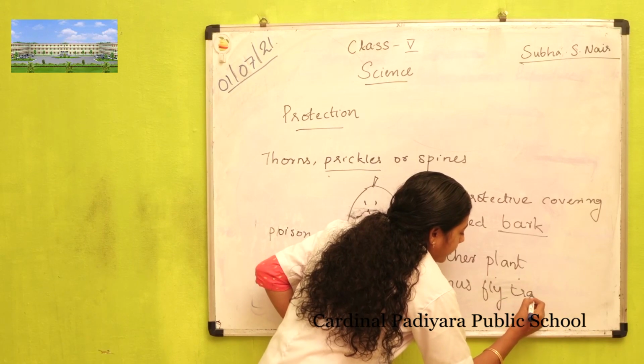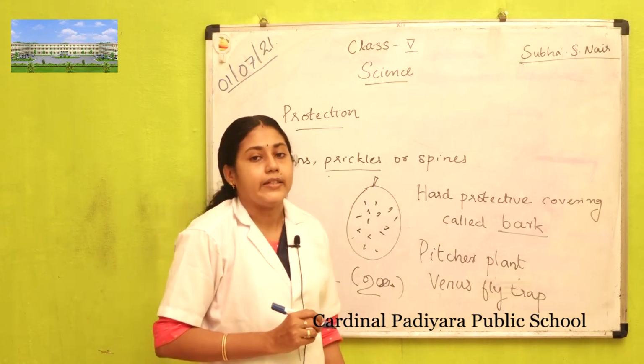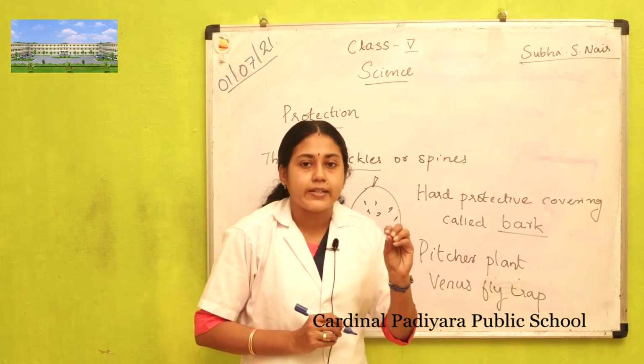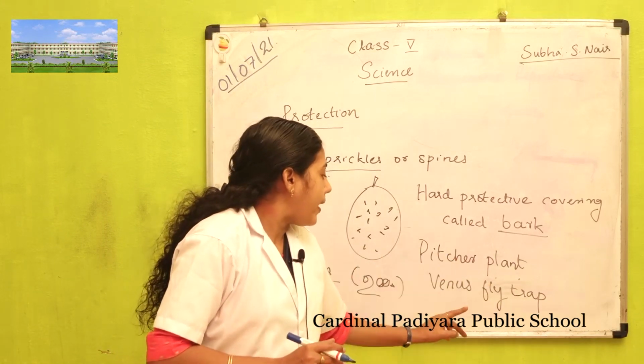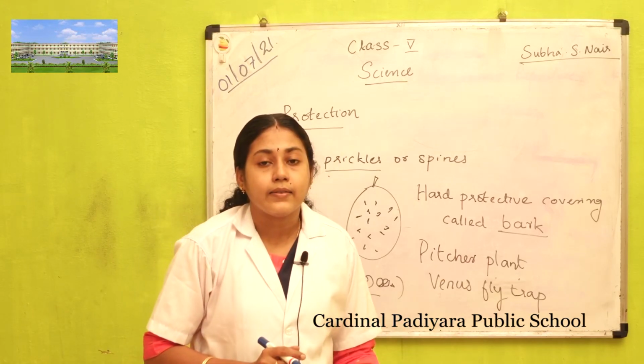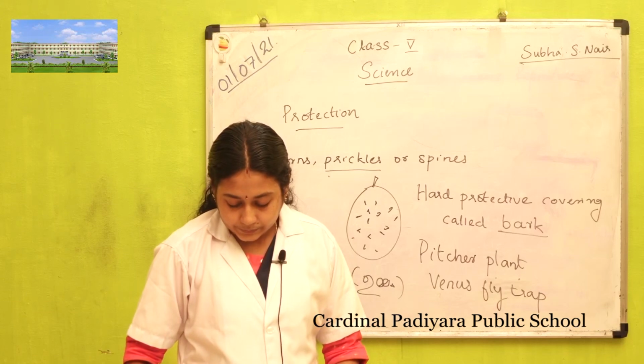They have special organs to catch insects.